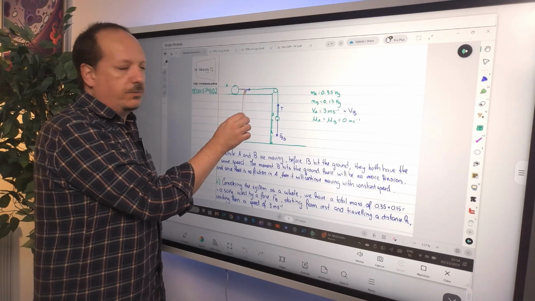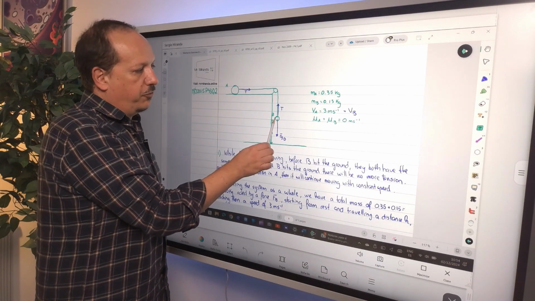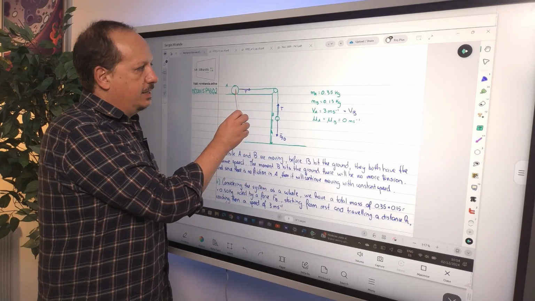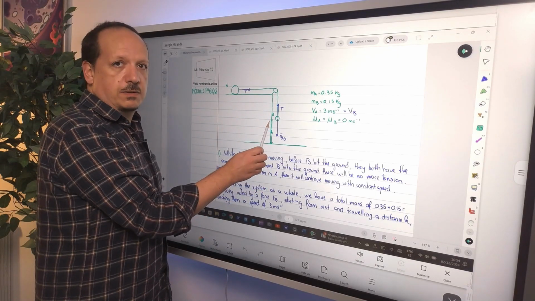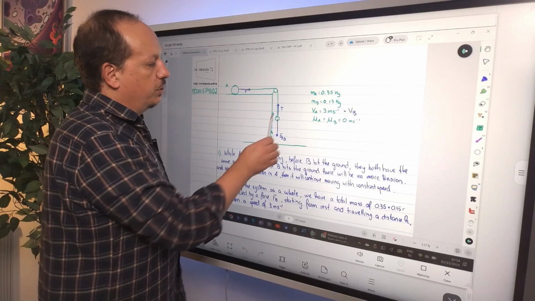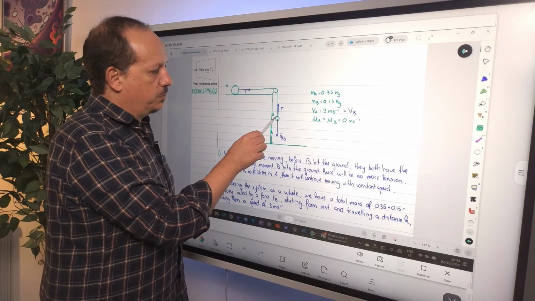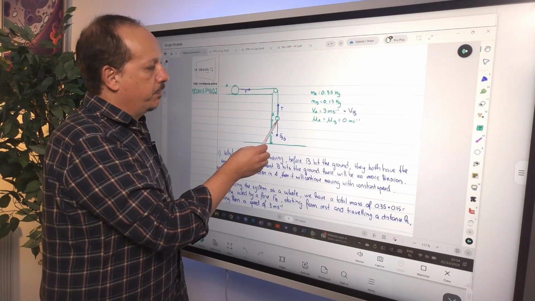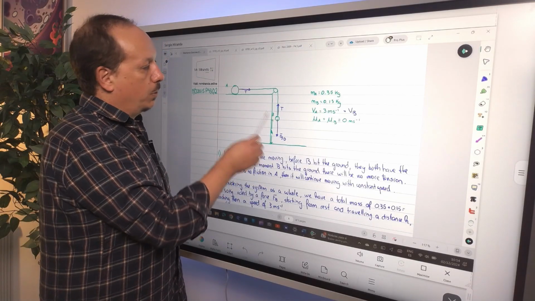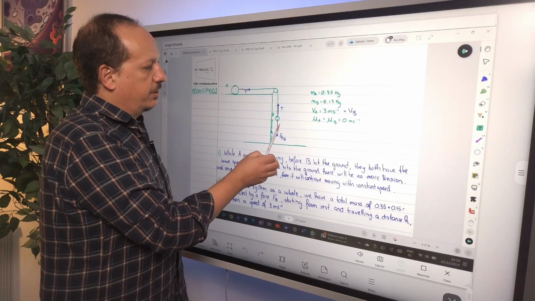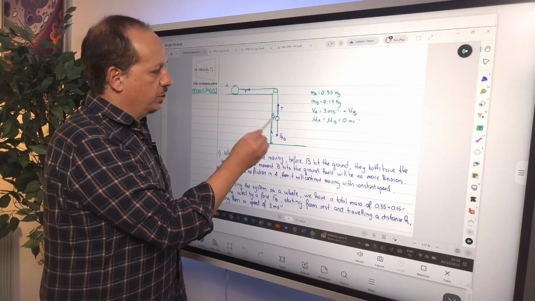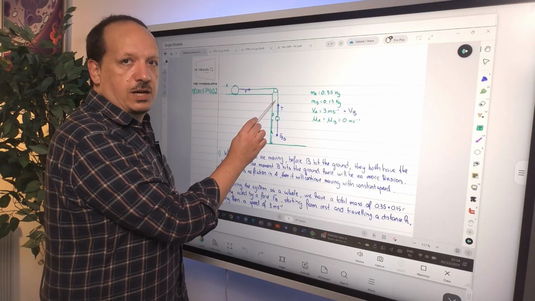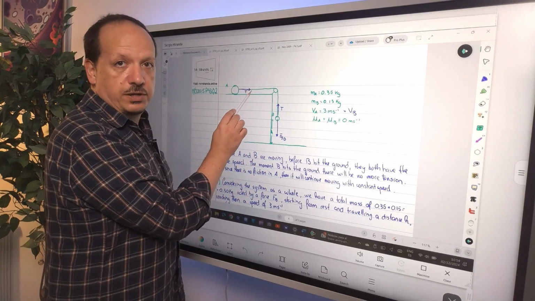Where does this tension come from? It comes from the fact that this ball over here is hanging, and is making this string taut. So what is going on? Let's focus first here on B, because B is the ball that is causing the whole motion, right? So when this is released, what are the forces that are at play in this situation? You have the weight of B down, you have a tension up, and you have a tension over here.